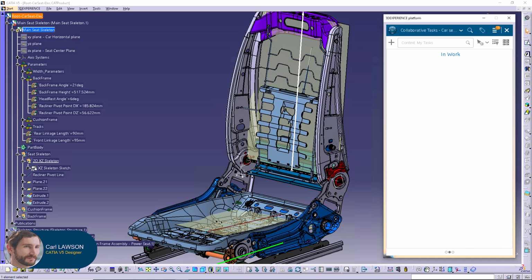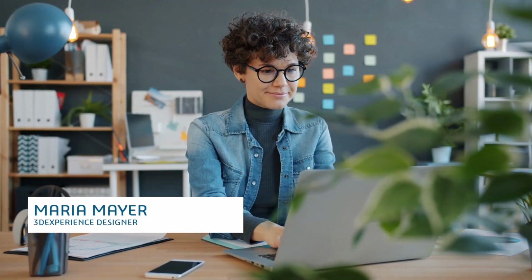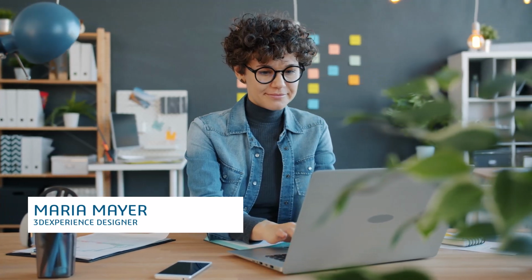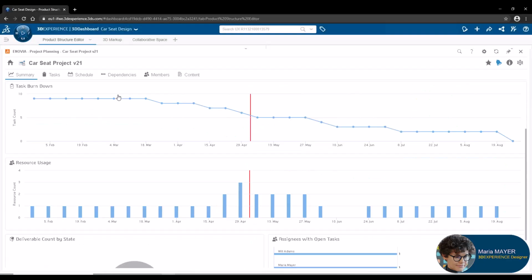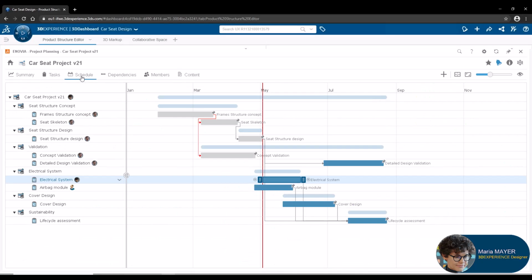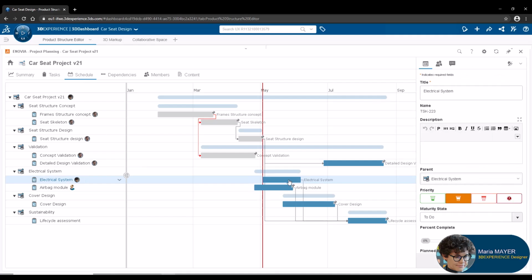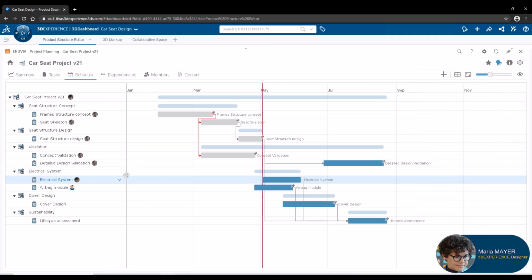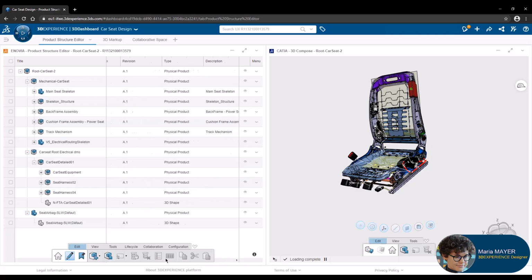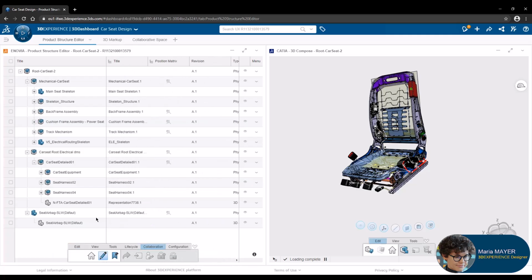simple drag and drop. Maria is a 3DEXPERIENCE designer working with Carl on the same project. She is in charge of delivering the electrical systems. From the project planning app, she follows the roadmap of the project and accesses the detail of each needed task. She can access a set of applications on the 3DEXPERIENCE platform based on her roles.